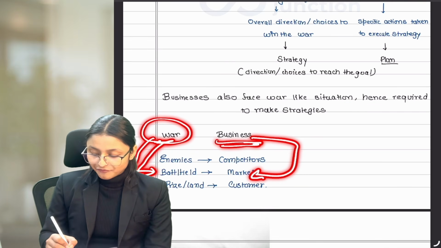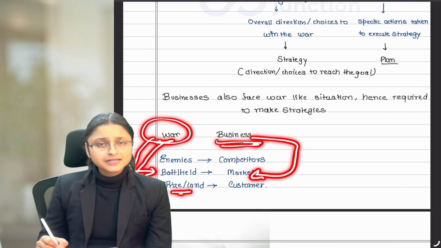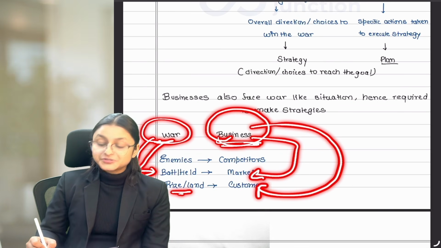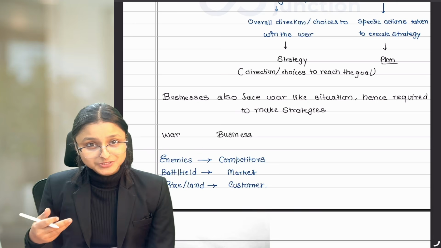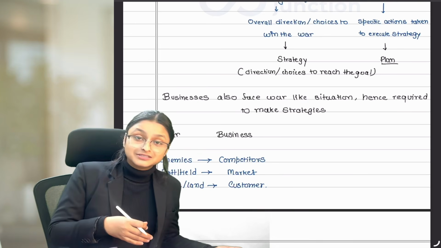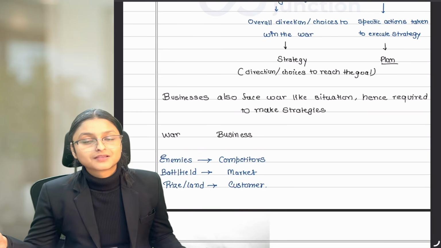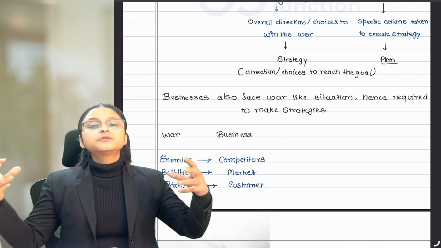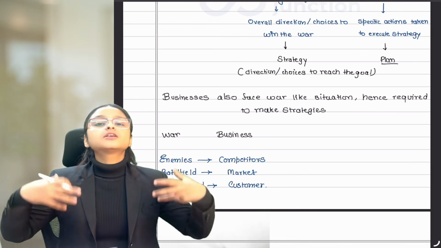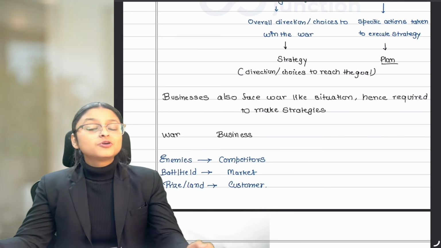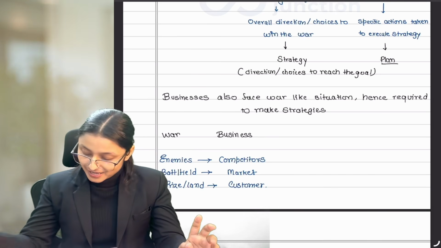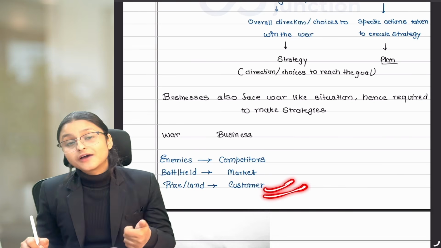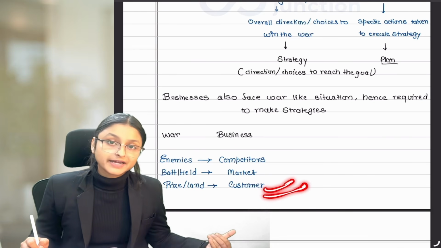Wars have a prize, something like land or victory. Similarly, businesses have customers as the prize. So we customers are the prize of the businesses winning over each other. And why are we the prize of the business? Think about it. Any business which has a lot of customers is going to earn a lot of profit. And that is why businesses fight with each other for having more and more customers at their side.